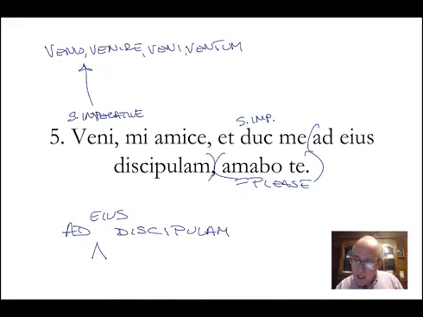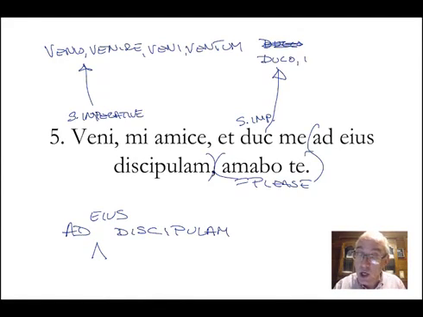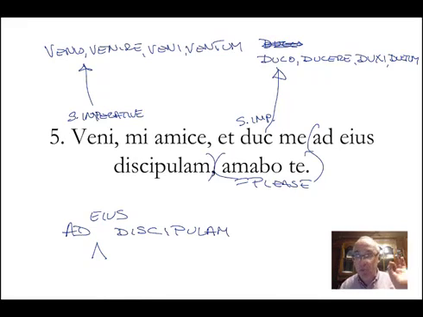Duco comes from, let's look at this one for just a second. Let me take a side note. Duco, let me start over. Duco, ducere, duxi, ductum. Now you're thinking, wait a minute, I want the present imperative to be duci.